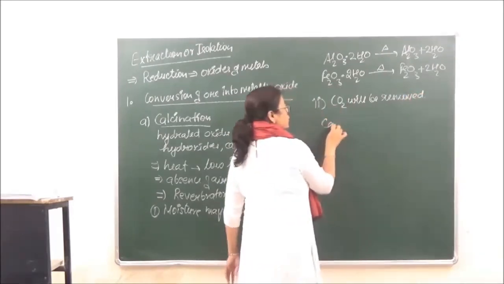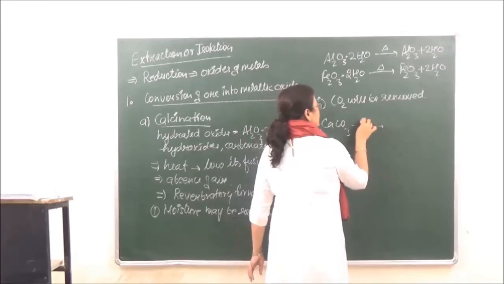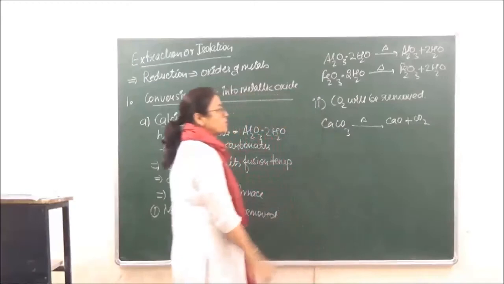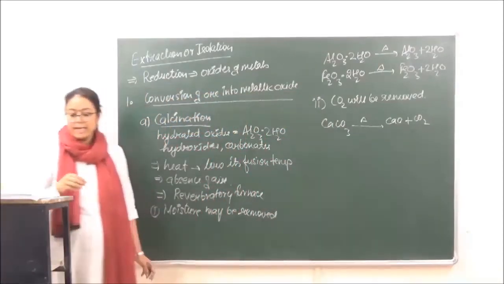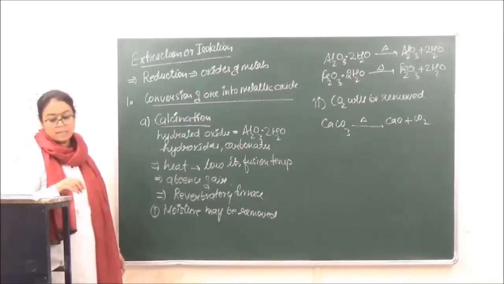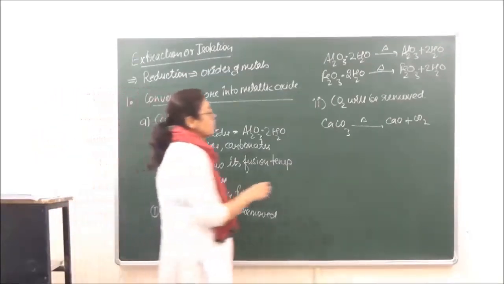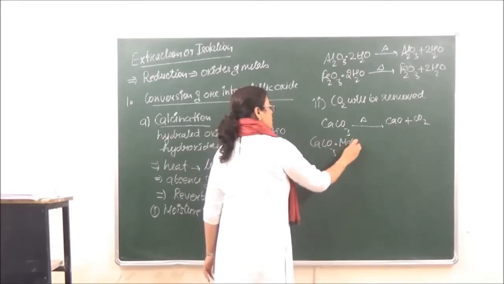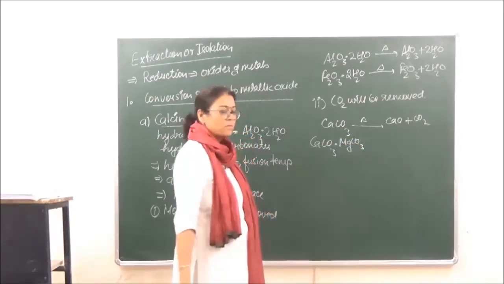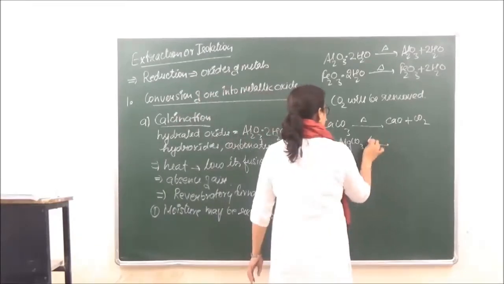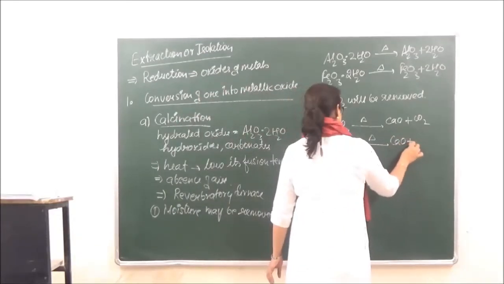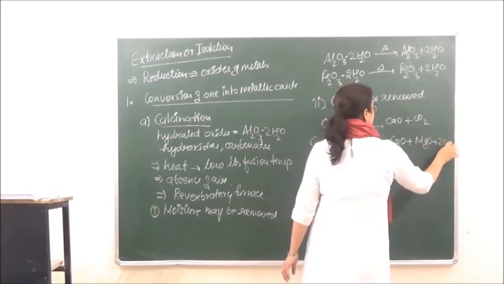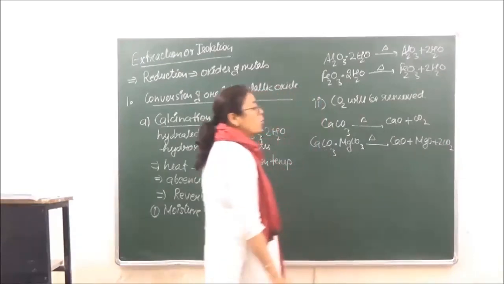Like if we have calcium carbonate or limestone and we are heating it, it is converted into its respective oxide and carbon dioxide is removed. In a similar manner, dolomite is a double salt of calcium carbonate and magnesium carbonate. When we heat this, we get the oxides of both the metals.